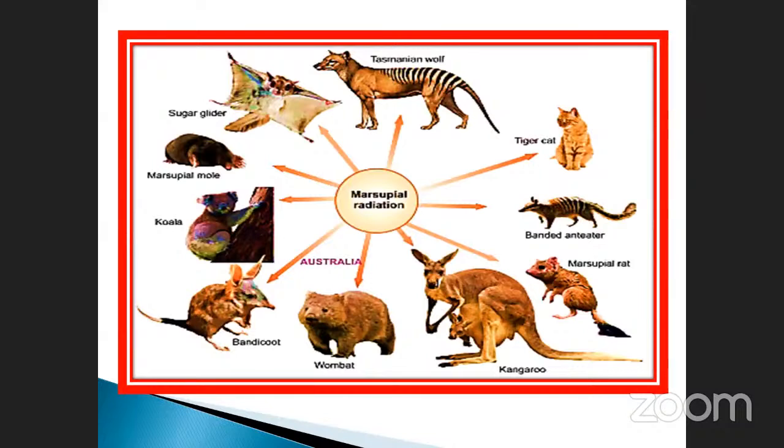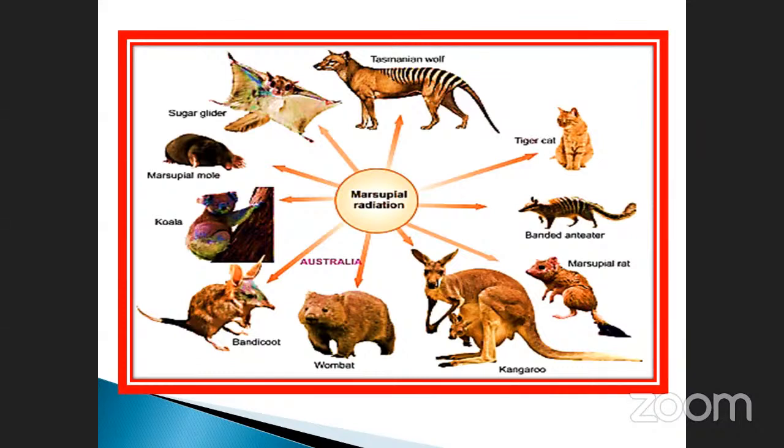What other things have we given here? Yes, just see it here. Bandicoot is one of the marsupial radiations. And koala, marsupial mole, and sugar glider, just like a squirrel, also having a flying ability. And Tasmanian wolf, tiger cat, banded anteater, marsupial rat, kangaroo, wombat.